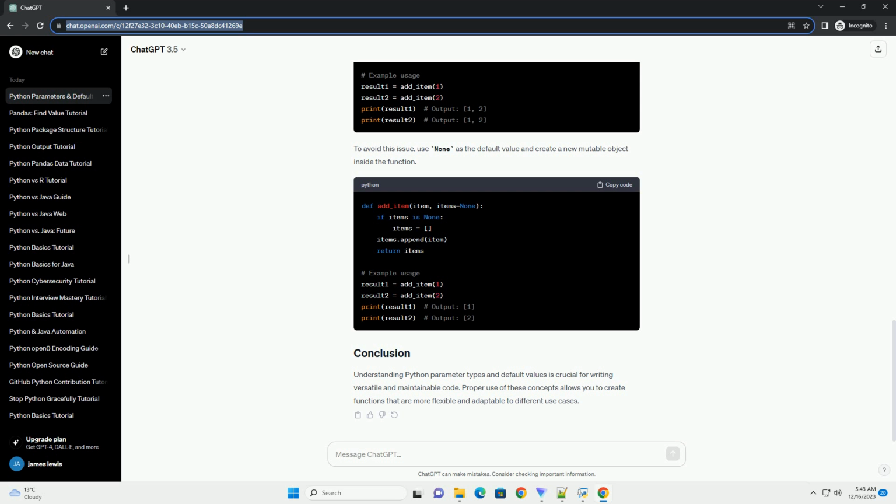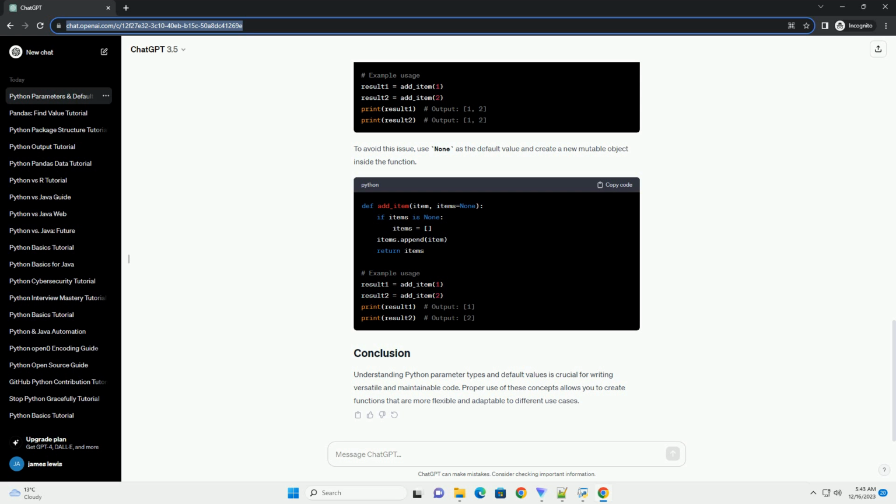Python supports various parameter types, including positional, keyword, and variable length parameters. Positional parameters are the most common type. They are defined in the function signature and are assigned values based on their position in the argument list. Keyword parameters allow you to pass values to a function using the parameter name, making the code more readable. Default parameters have a predefined value in the function signature. If a value is not provided when calling the function, the default value is used.